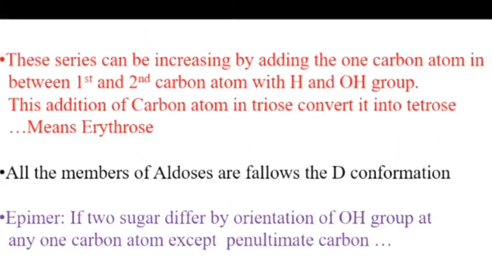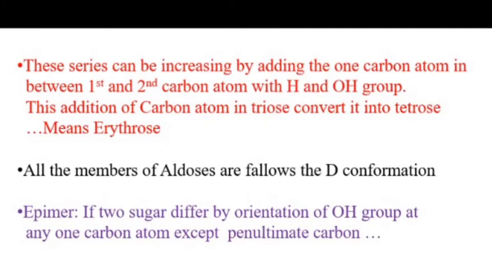The beginning of the aldoses series is due to the addition of a new carbon atom with hydrogen and functional group OH. This carbon atom is placed in between the first and second carbon atom of trioses and becomes tetroses. The important thing is all the members of aldoses follow only D conformation.